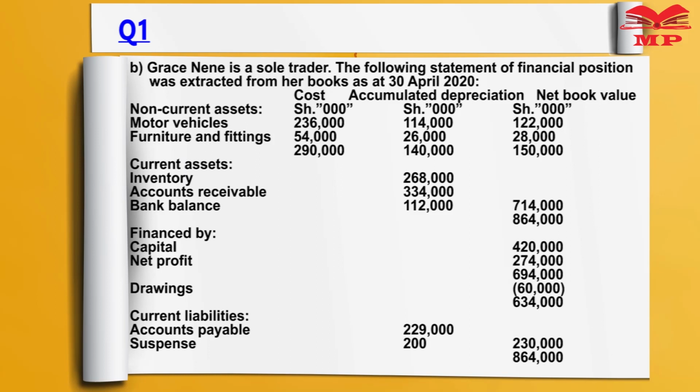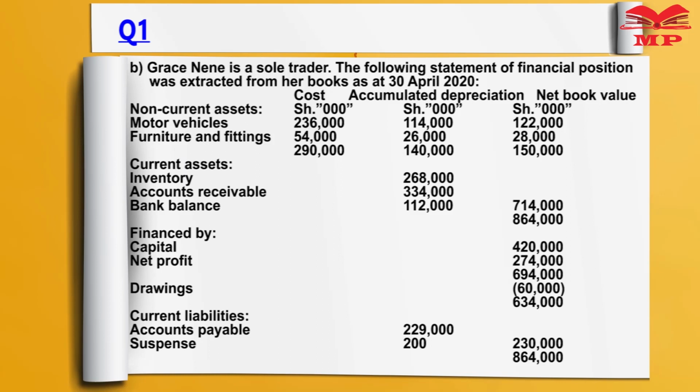So that is always what happens when you prepare the financial statements and they are not in agreement. You force them to agree by introducing a suspense account, which is a balancing figure on the balance sheet. Then later on, you carry out investigations to find out why the balance sheet is not in agreement, or why the trial balance is not in agreement.